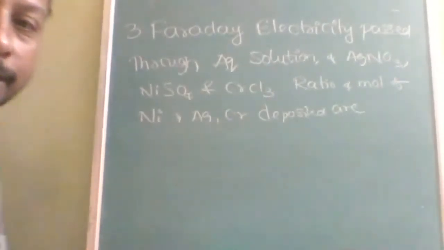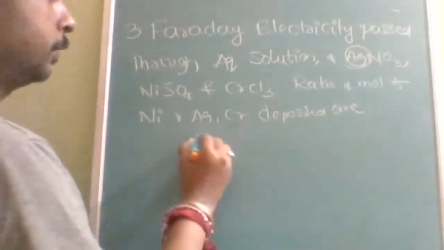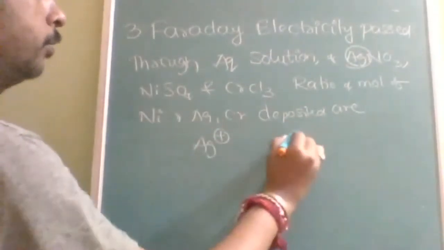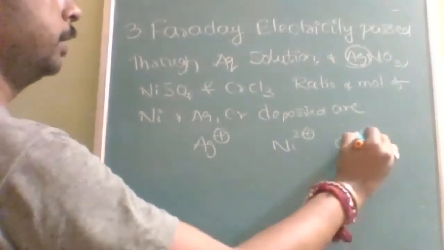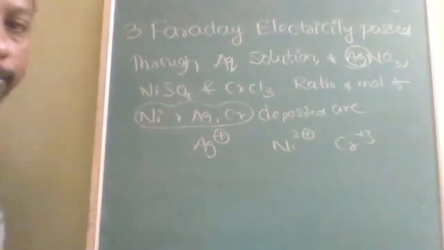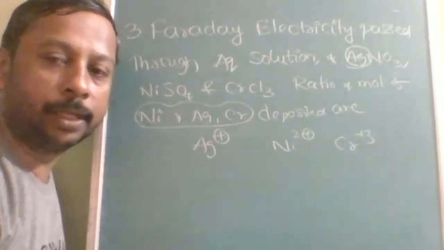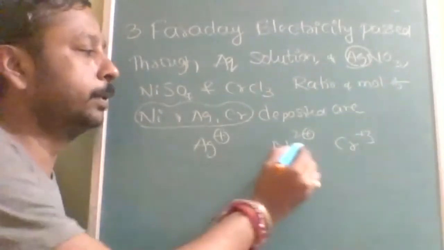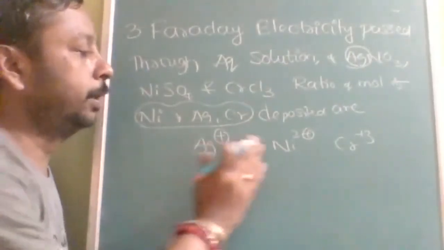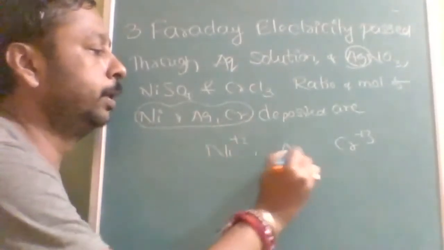Here it is 3 Faraday, so 3 moles of Ag. You can find out, see here, Ag is positive 1, Ni is 2 positive, and Cr is 3 positive. But see, the sequence is also changed. All these things are done to check your presence of mind. To check your presence of mind, Ag plus, Ni 2 plus and Cr 3 plus, so here I am also changing and writing like that only.